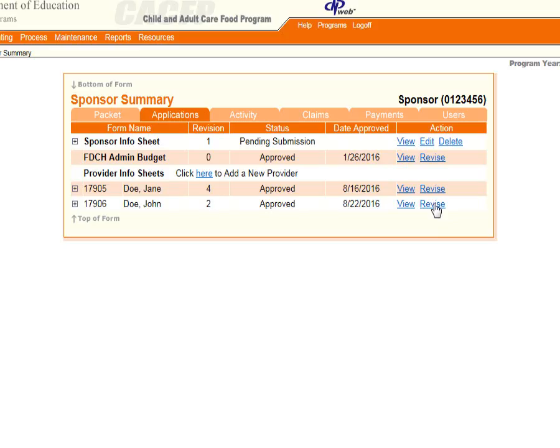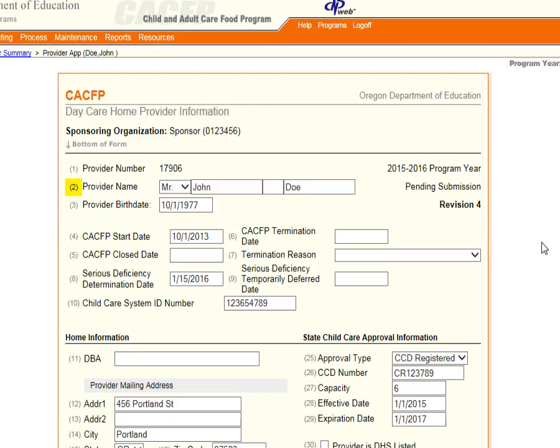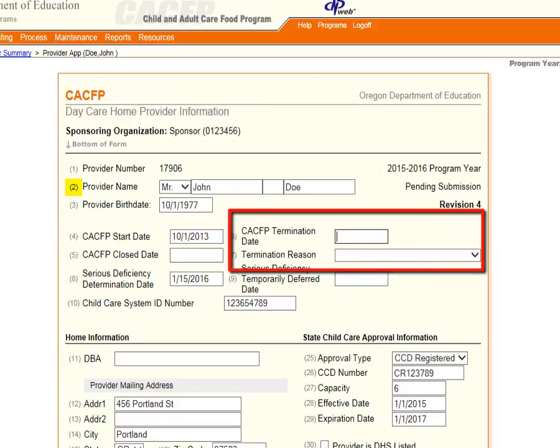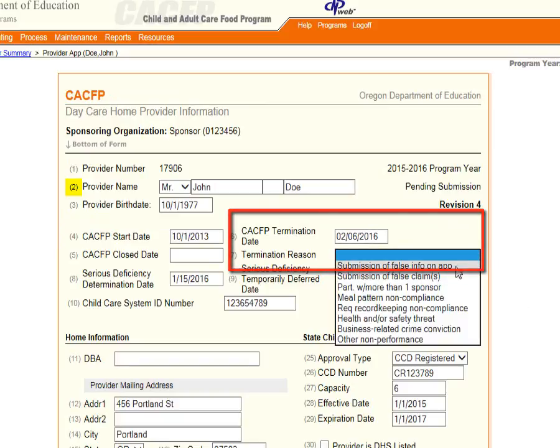As you did for Letter 1 and Letter 2, you will submit a revised provider info sheet in CMP Web. Locate the provider and click Revise. In this situation, you will enter the CACFP termination date and the termination reason. The date and reason must match the letter.